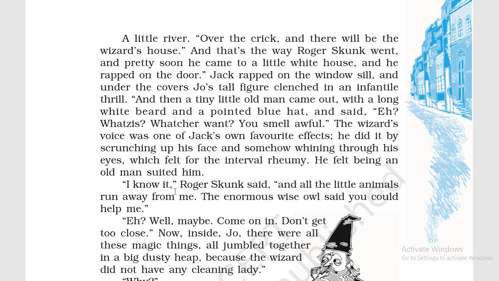The wizard is one magician. He has a white beard and a pointed blue hat, जो उनका एक common look होता है. He comes out and says,